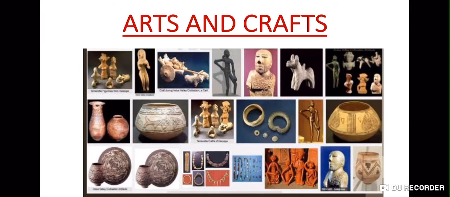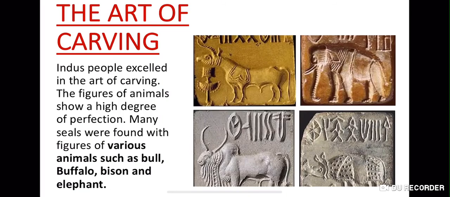Now the art and craft. First, the art of carving. People were very perfect and excelled in art and craft. They were very talented and artistic people. The figures of animals were carved, and they showed a high degree of perfection. There were various animals: the bull, buffalo, bison, and elephant. See here, this is a bull, this is an elephant, this is a bison, I think, and this might be a buffalo.